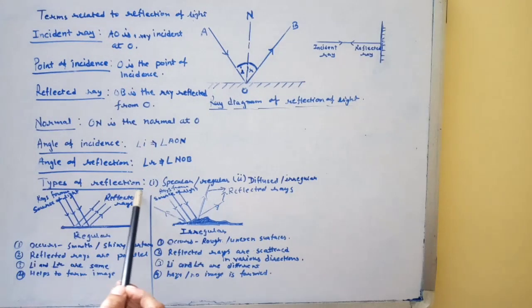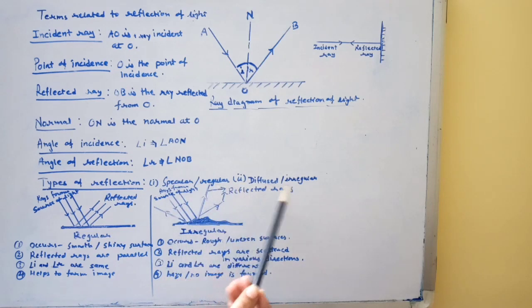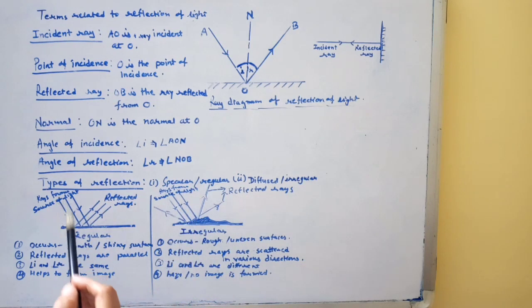Next is types of reflection. There are two types of reflection: specular or regular, and diffuse or irregular. Specular or regular reflection is when a parallel beam of light strikes a smooth and polished surface, and the reflected rays bounce back as a parallel beam of light.